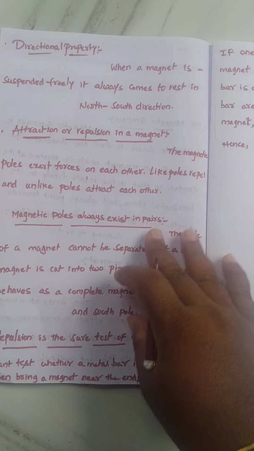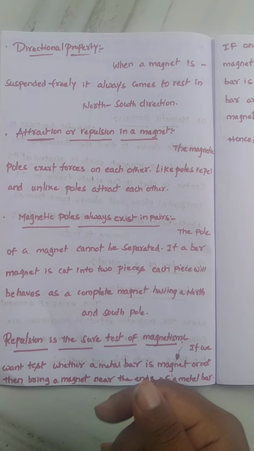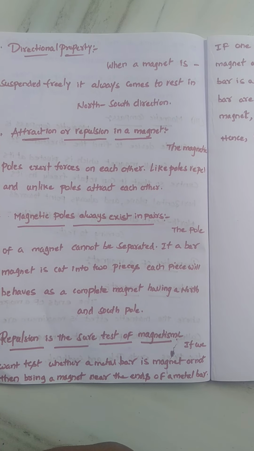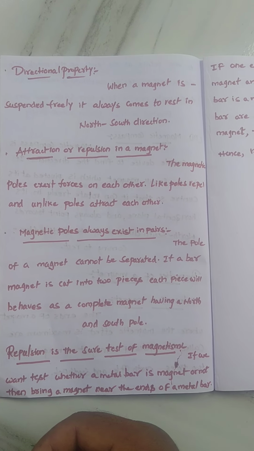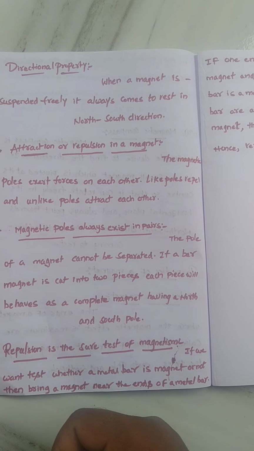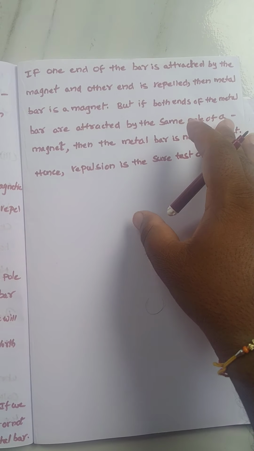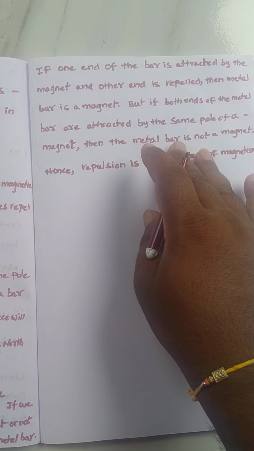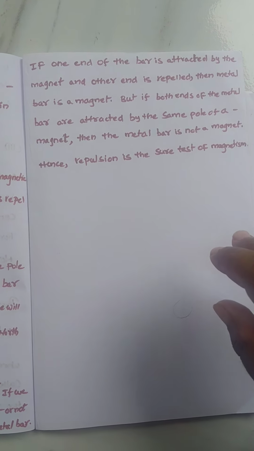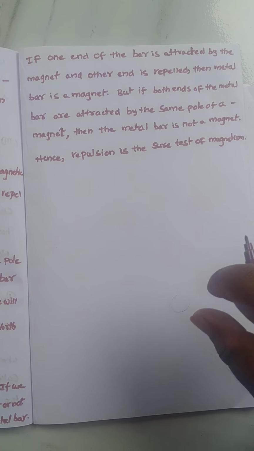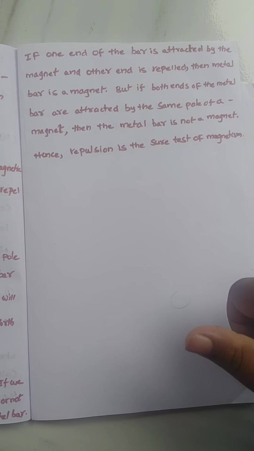The last one is that repulsion is the sure test of a magnet. It is also one of the important concepts. Suppose you want to test whether a metal bar is a magnet or not. First, bring a magnet near the ends of the metal bar. If one end of the bar is attracted by the magnet and the other end is repelled, then the metal bar is a magnet. But if both ends of the metal bar are attracted by the pole of the magnet, then the metal bar is not a magnet. Hence repulsion is the sure test of a magnet.